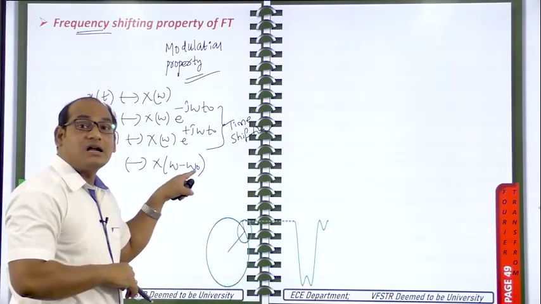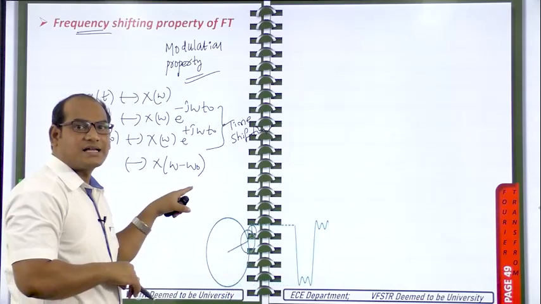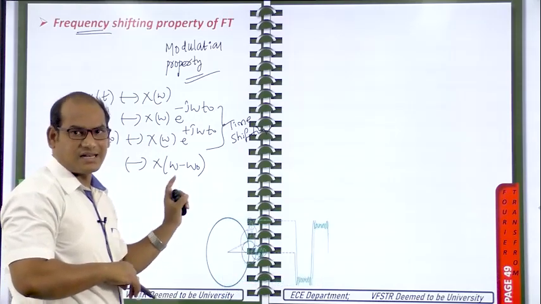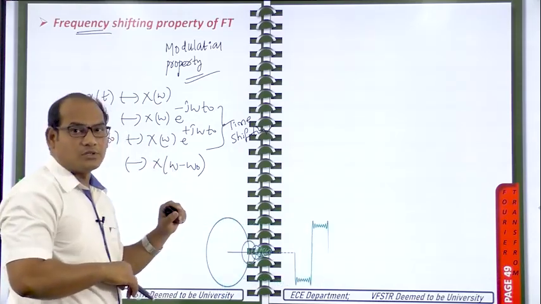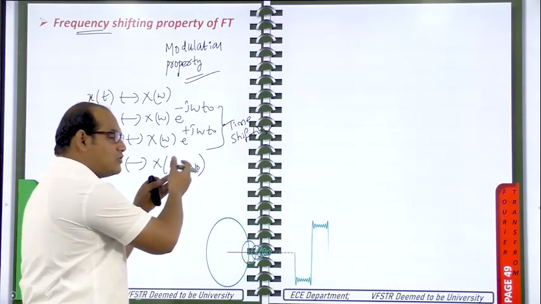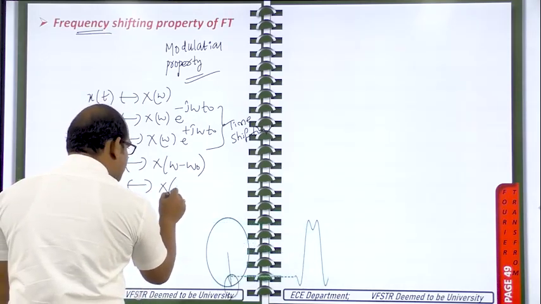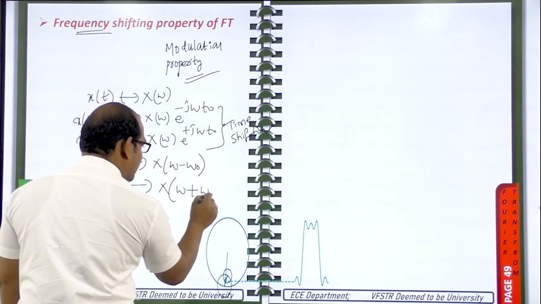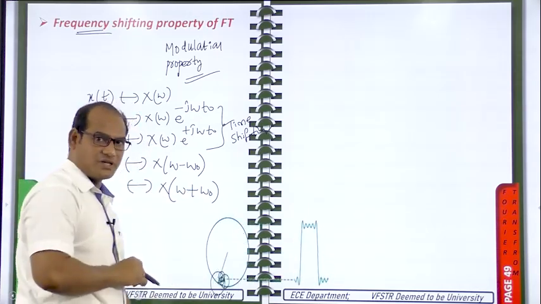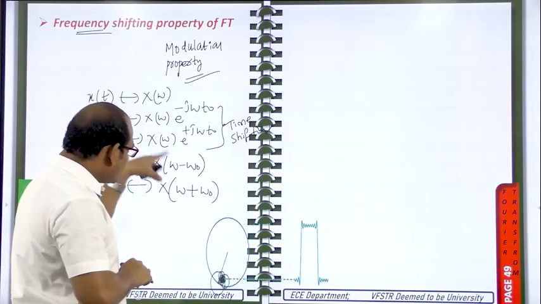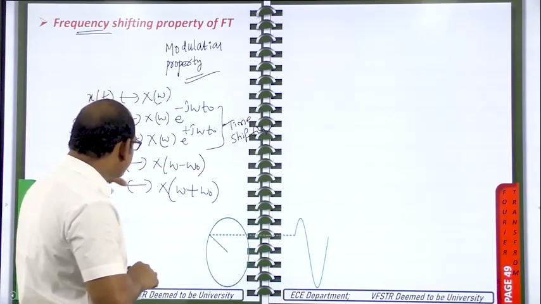Omega naught is a constant value; it may be 2 radians per second, 3 radians per second, 5 radians per second, like that. Omega is the variable. In the frequency domain we are doing the shifting operation. Shifting may be on the other side also, so omega plus omega naught. These two represent the frequency shifting. Shifting in this domain is equivalent to an exponential in the other domain.